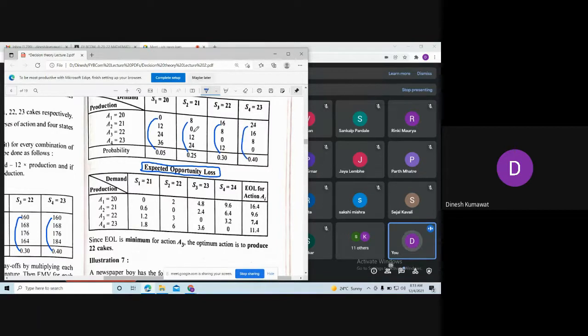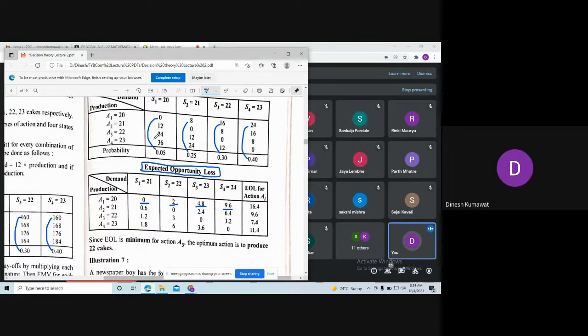If I multiply 0 with 0.05, then I have 0. If I multiply 8 with 0.25, then 25 eights are 200, and with two digits after the decimal place it is 2. If you multiply 16 with 0.30, then 16 threes are 48, so it becomes 4.8. Similarly, if you multiply 24 with 0.40, then we have 9.6. Is this clear?